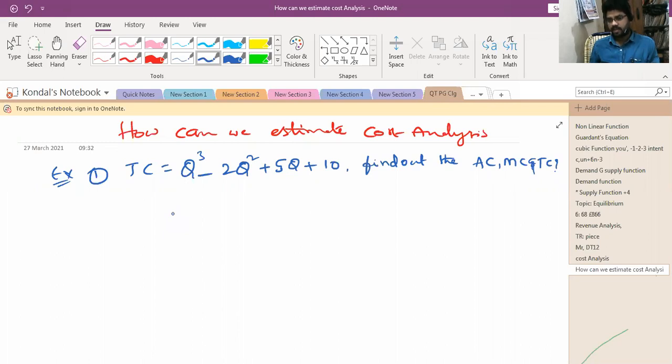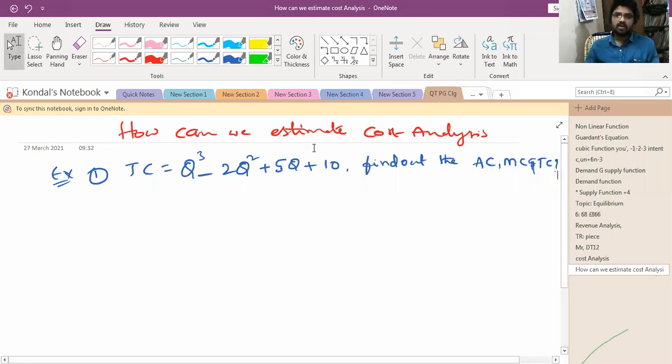At the end of the calculation, the AC and MC. We can assume, for example, if Q is equal to 1, how much is TC, how much is AC and how much is MC. So that's why I put TC here. First we need to find out the AC. As we know, AC is equal to TC by Q, right?